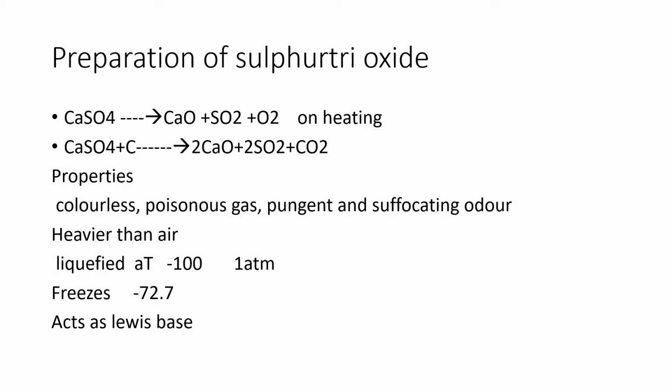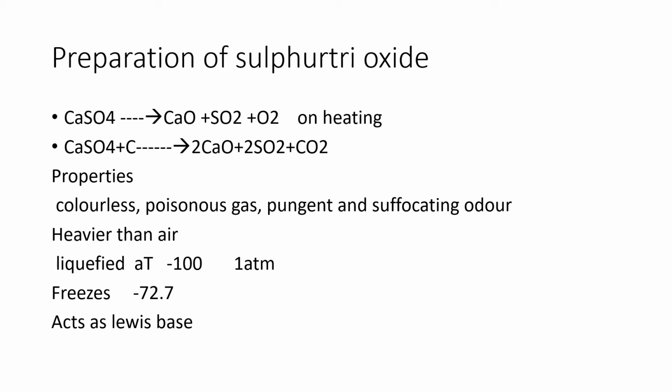Now come to the physical properties of sulfur dioxide. Sulfur dioxide is a colorless, poisonous gas with a pungent and suffocating odor. What do we mean by pungent and suffocating? It has a sharp kind of smell and is suffocating. It is heavier than air, which is the reason it blocks the lungs and causes respiratory disorders. It can be liquefied at minus 10 degrees centigrade at 1 atmospheric pressure, and it can be frozen at minus 72 degrees centigrade.